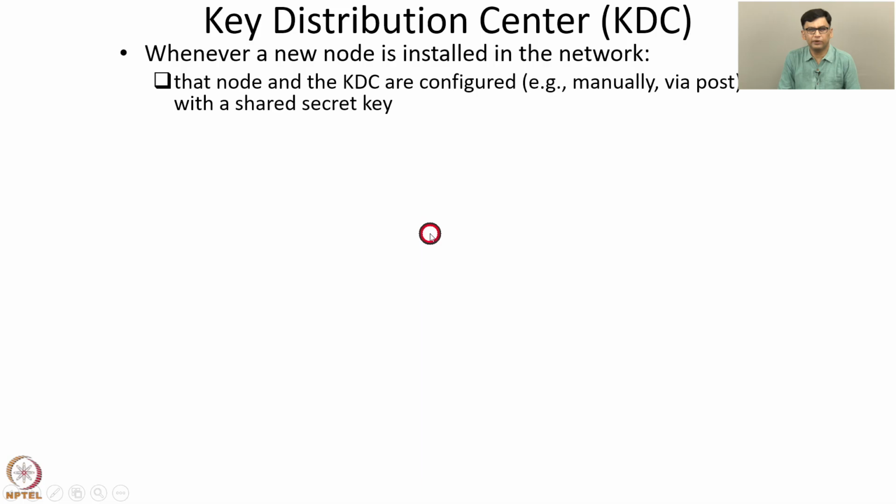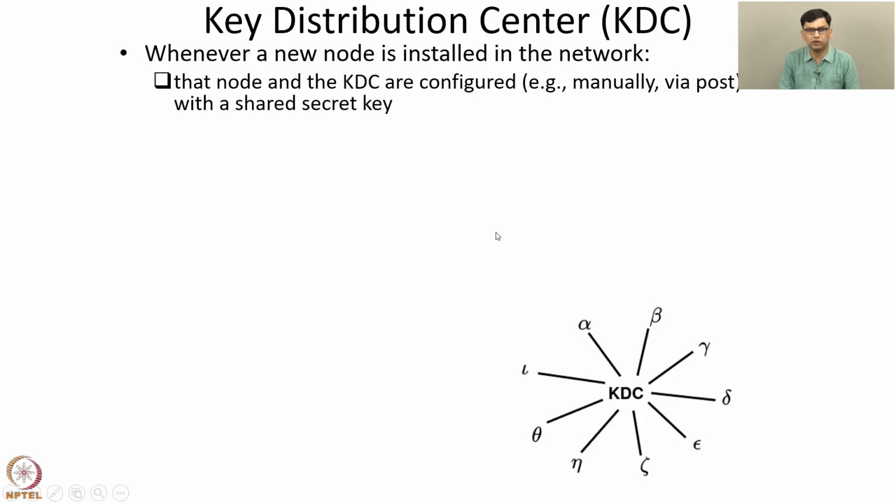This configuration may be done manually. For example, the system administrator might type a secret key into the KDC and the same secret key into the node, or via post and so on. So, if the KDC is far away from the newly added node, then the secret key might be sent by post to the new node. So, using one of these ways, the newly added node and the KDC are configured with a shared secret key.